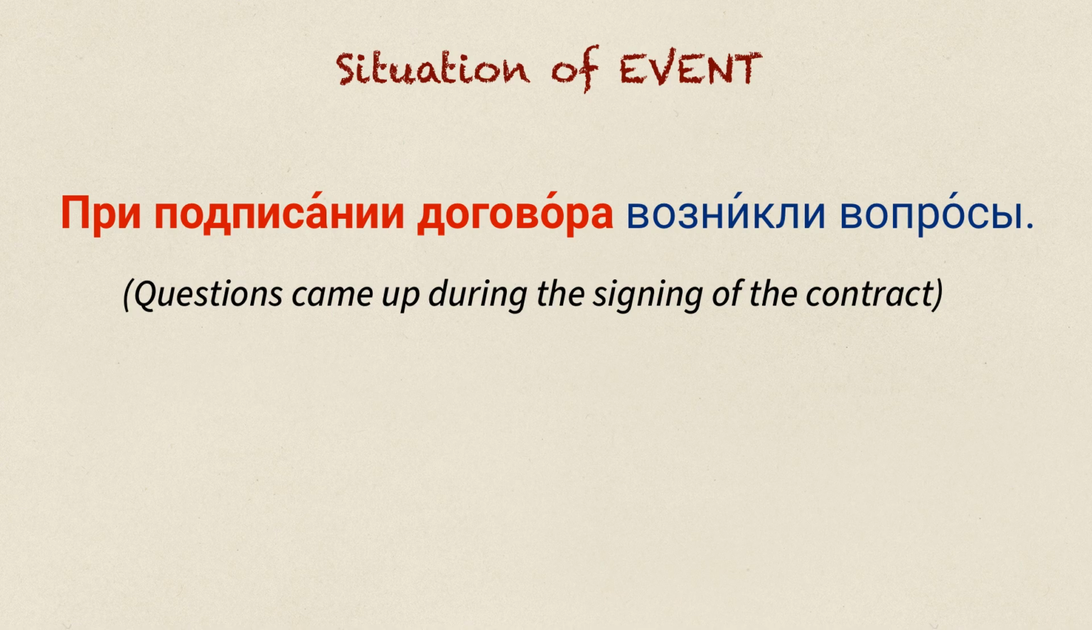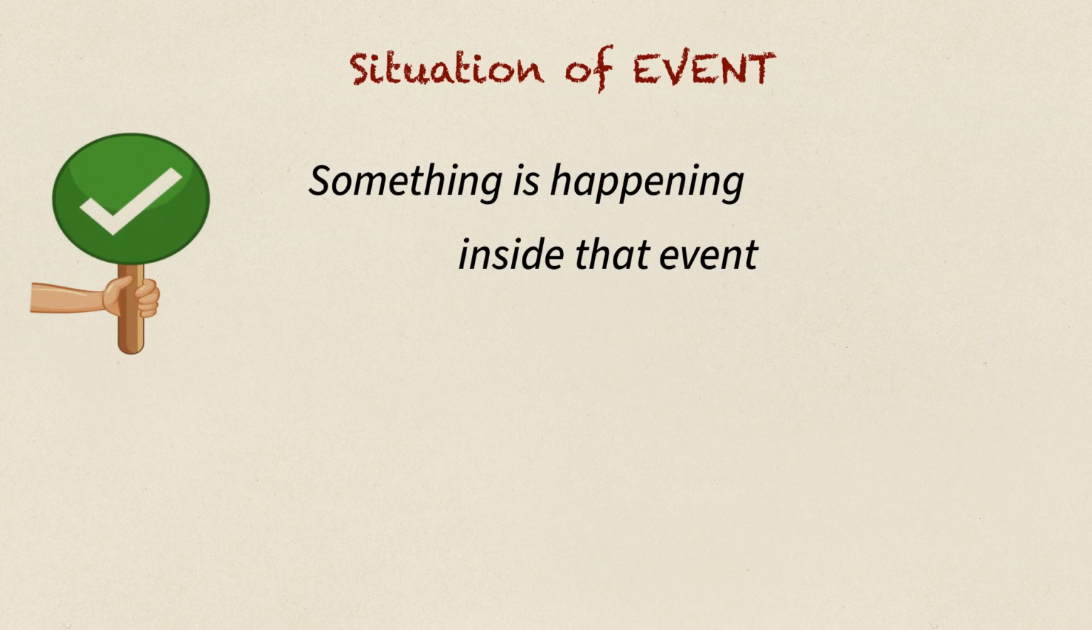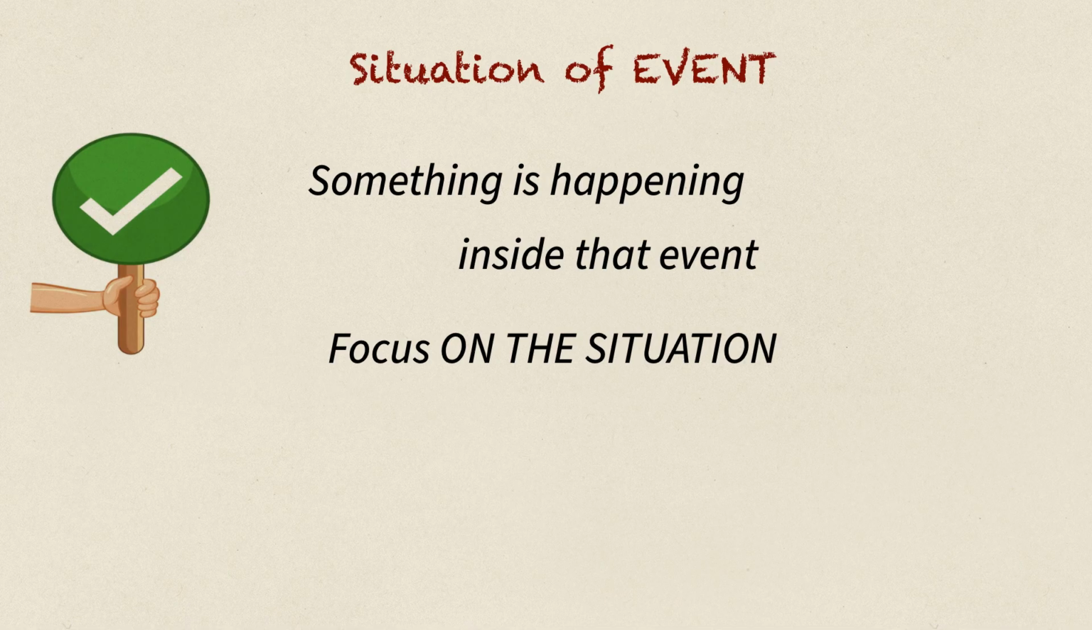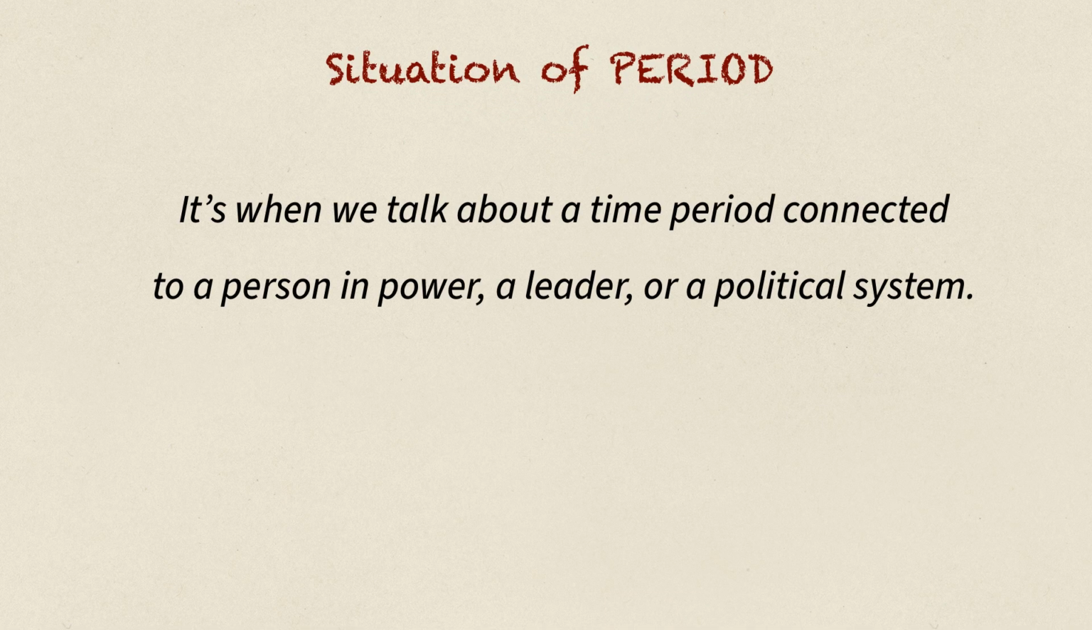So, here is the key idea. Event situation, it means something is happening. При shows what happens inside that event. You could translate it as "during." But remember, Russian doesn't focus on time. Russian focuses on the situation. Next situation, the situation of period or rule. It's when we talk about a time period connected to a person in power, a leader, or a political system. It's a period defined by who was in charge.